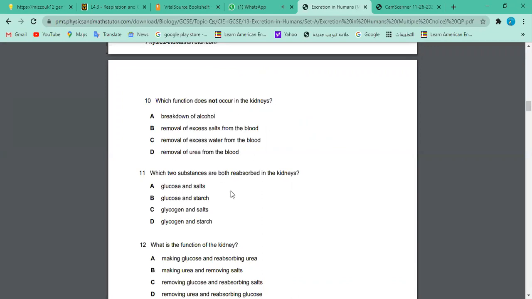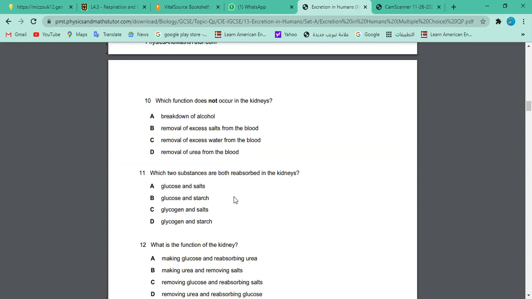Okay, number 11. Who is going to do it? You want to do it, Nabil? Yes, sir. I will. Okay, go ahead. Which two substances are both reabsorbed in the kidneys? A. Glucose and salts. B. Glucose and starch. C. Glycogen and salts. D. Glycogen and starch. Answer, I think it's A.